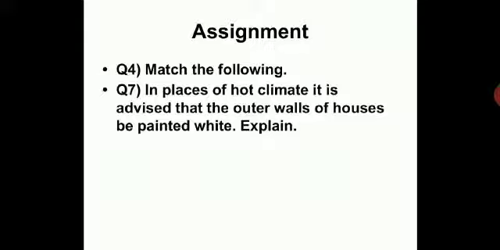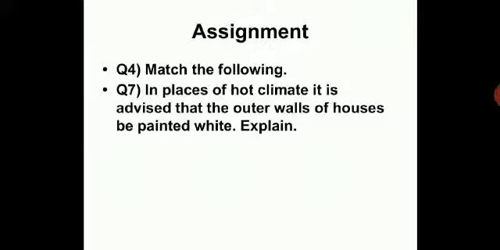And question number 7, in places of hot climate, it is advisable that the outer wall of the houses be painted white. Explain. So now in places where you have a hot climate, you will prefer your house to remain cool. So you want to keep your house cool, you have to paint it white. Why do you want to paint it white?